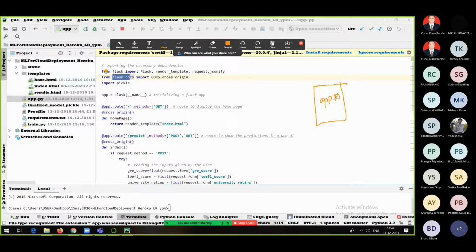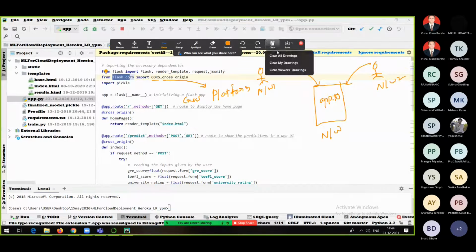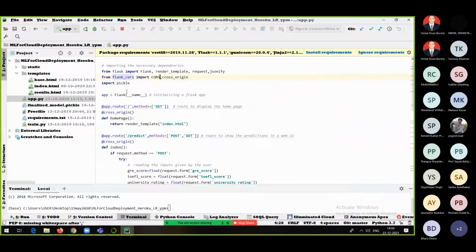Now, when it is deployed onto cloud, it is in one network, but I want people from some other network also to have access to this application. That will be taken care of by CORS, cross origin. This will take care of cross platform. A person from some other network will also be able to make use of your application, and that is possible with the help of CORS and flask_cors.